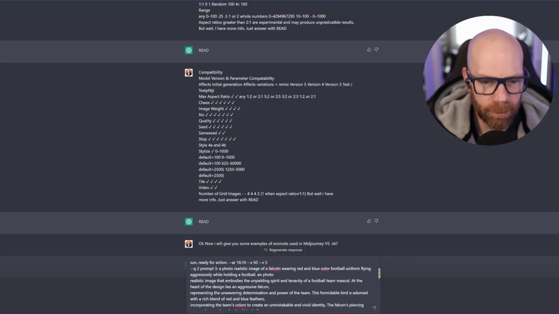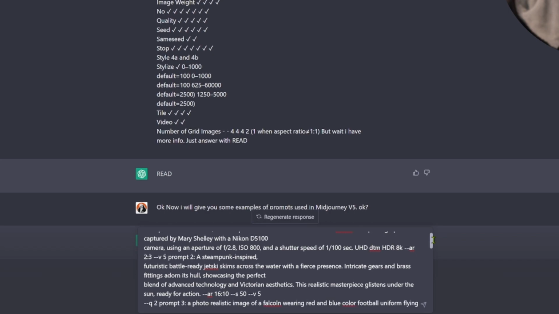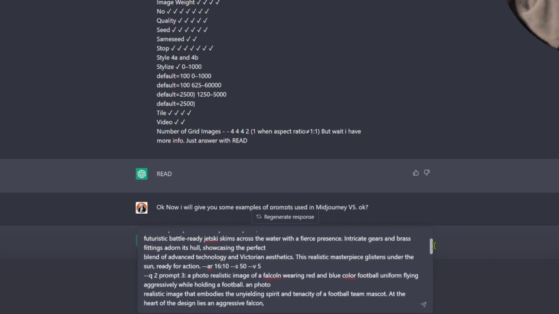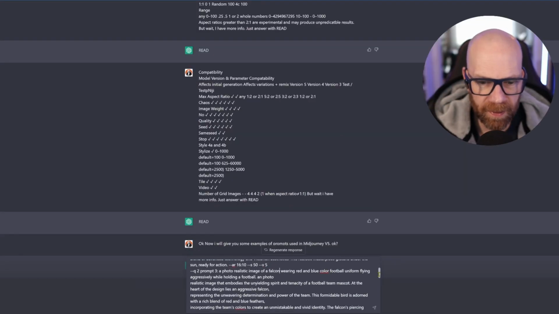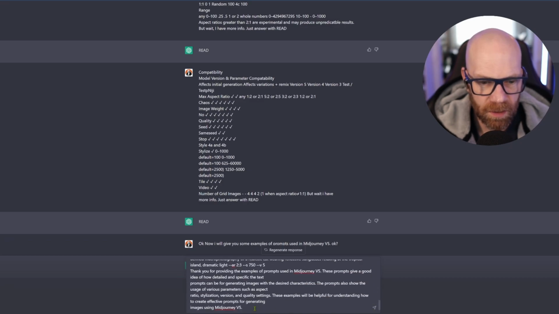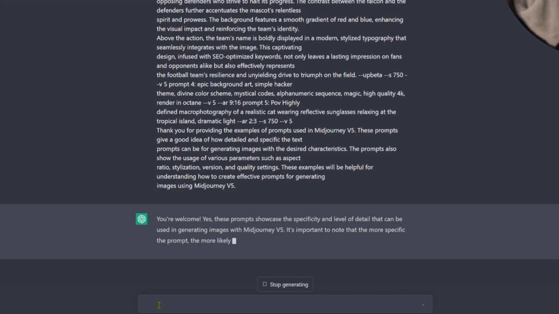Look at all this description here. Another prompt here: a steampunk-inspired futuristic battle-ready jet ski skims across the water. Photorealistic image of a falcon wearing a blue color uniform. We'll keep it in the American. So lots of different examples. We're just training it at this stage. Yes, these prompts showcase the specificity and level of detail that can be used.